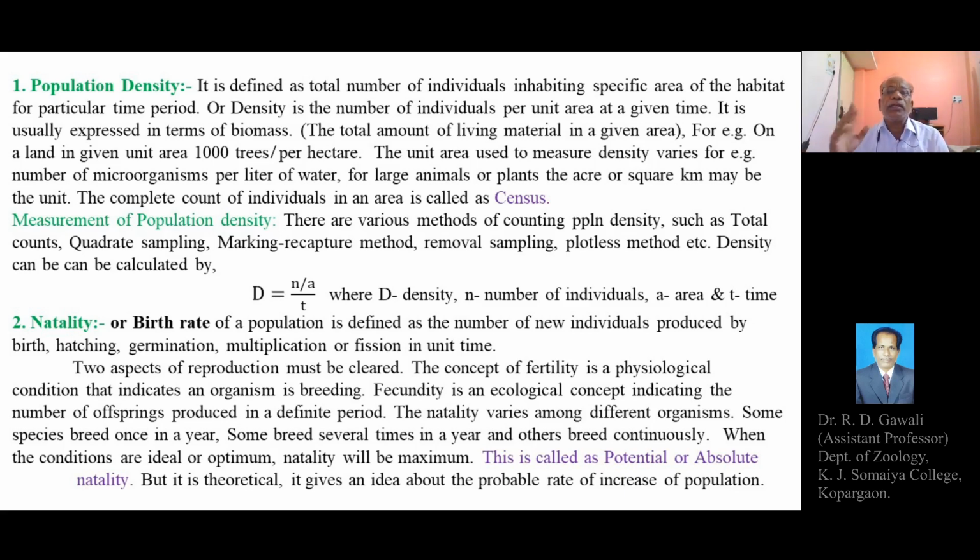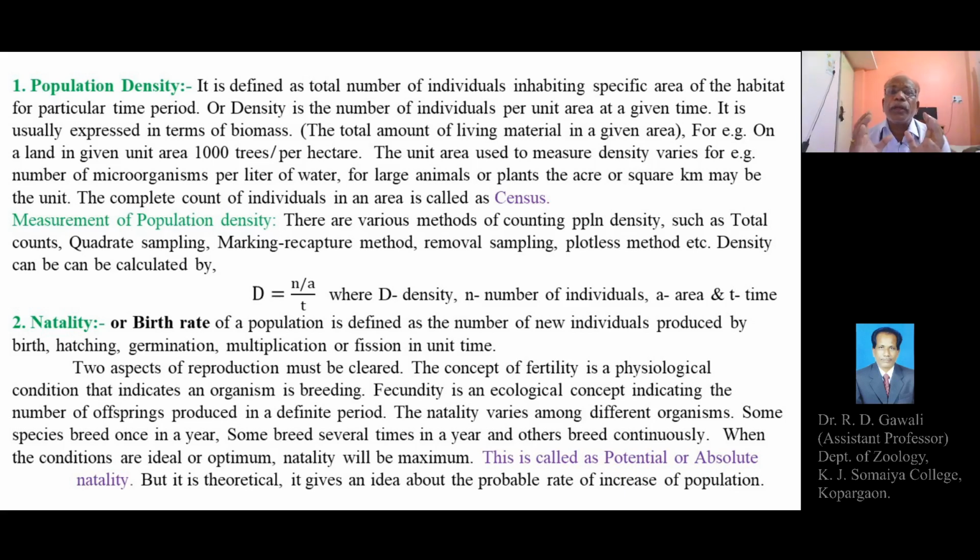Population density is defined as the total number of individuals inhabiting or living in a specific area of the habitat or environment for a particular period of time. Population density is simply a measurement or a counting. It is just a number.